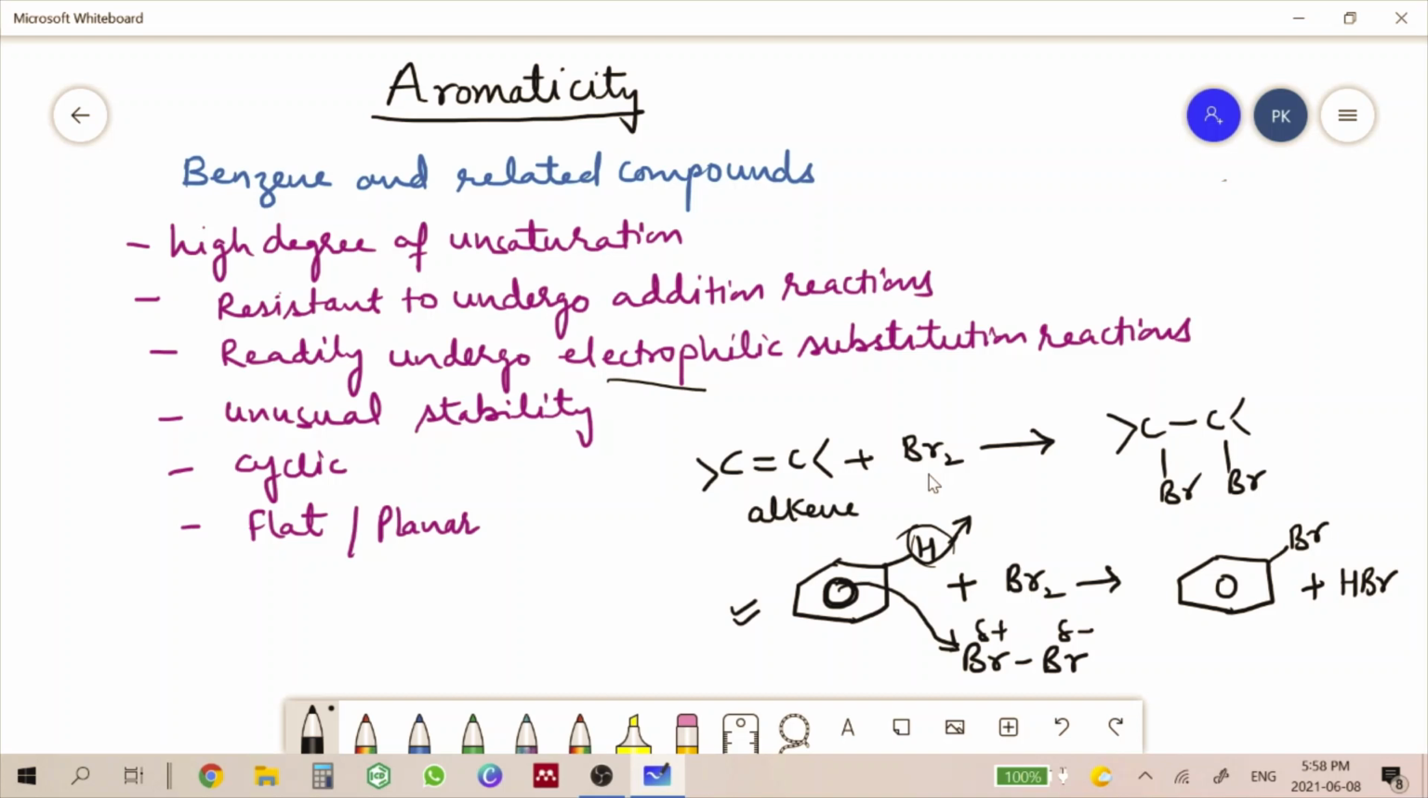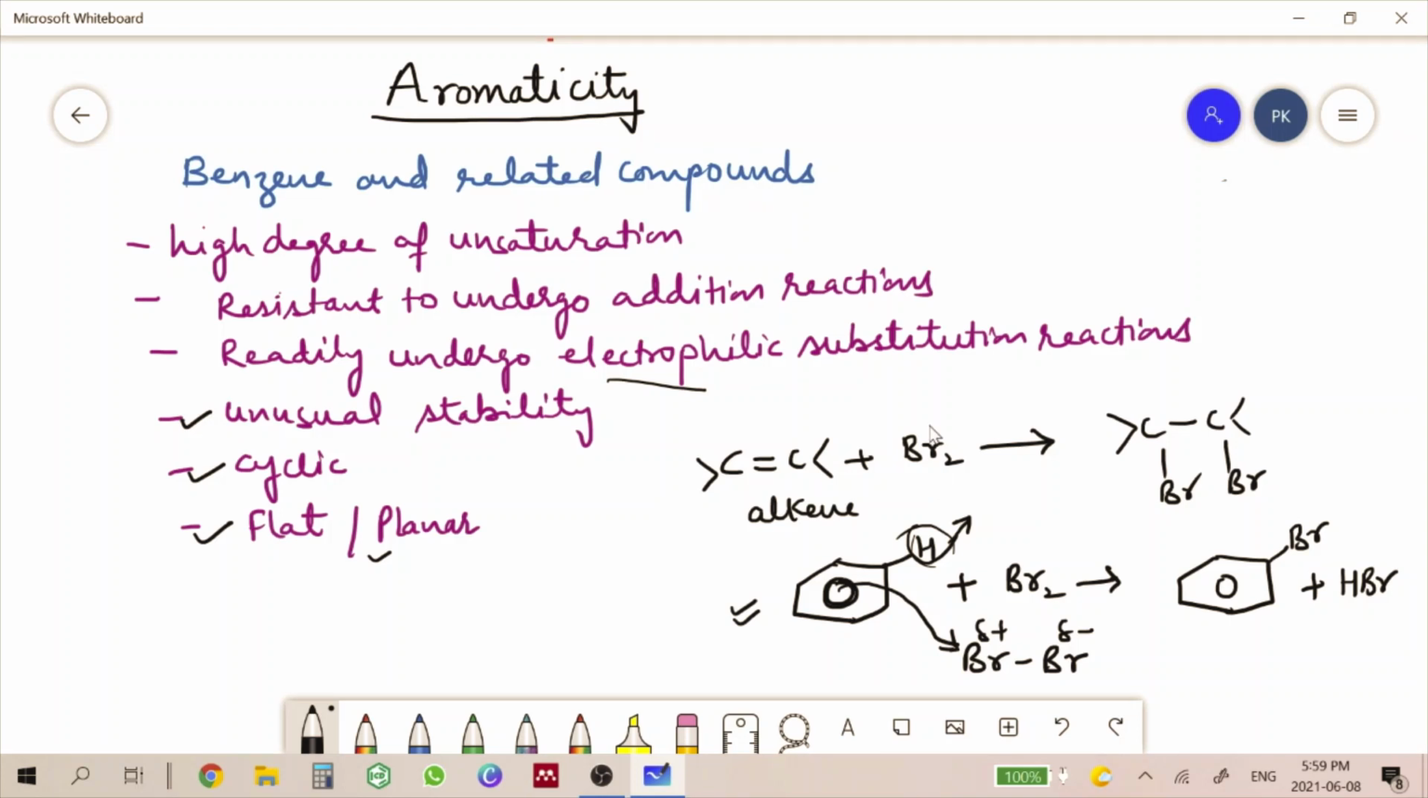Now, the next property exhibited by aromatic compounds is that they have unusual stability. Like in case of benzene, you might know that benzenes are extraordinarily stable compounds. They cannot be easily dissociated in simple conditions. They require harsh conditions to get dissociated. So they have unusual stability in their molecule. They are cyclic in nature, they are flat, or they are planar in nature. So these are some of the properties which are exhibited by the aromatic compounds.